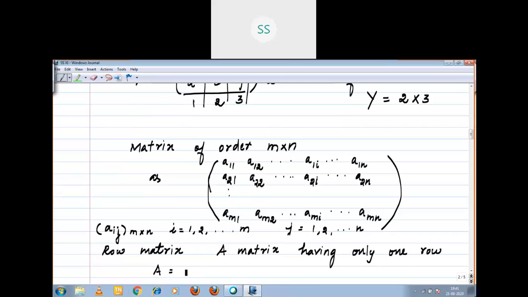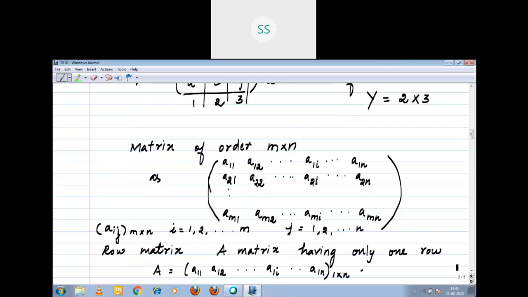Example, A equal to A11, A12, etc., A1n, right? Only one row, 1 by n. First row first element, first row second element, first row third element, like that it will go on.